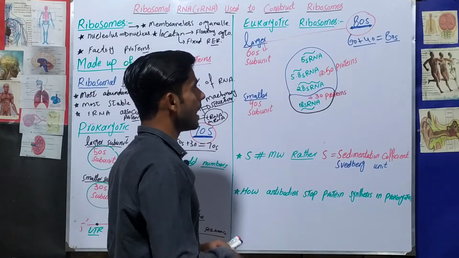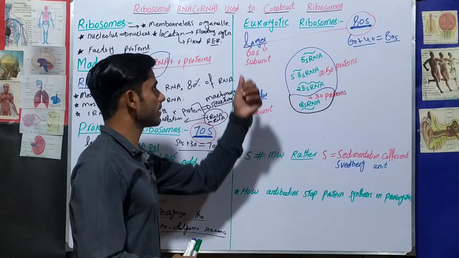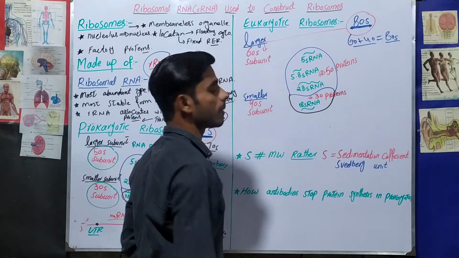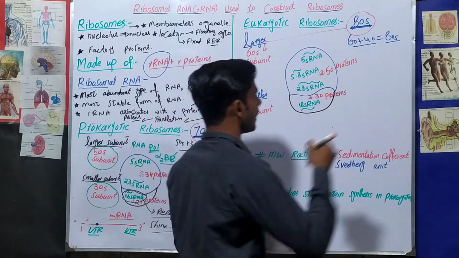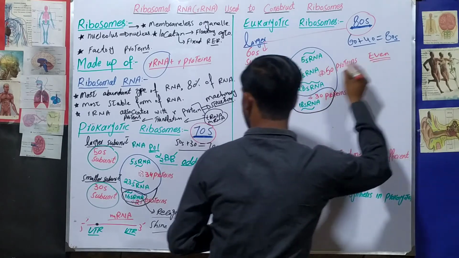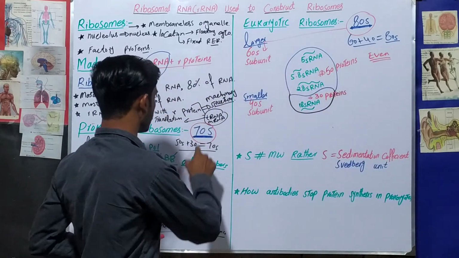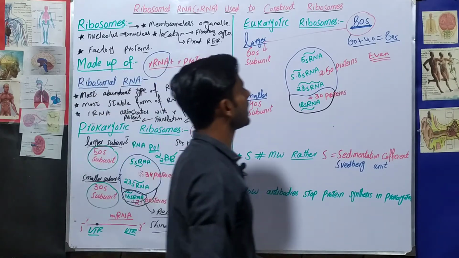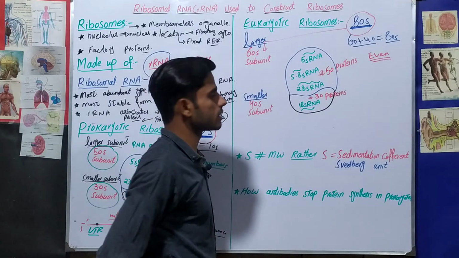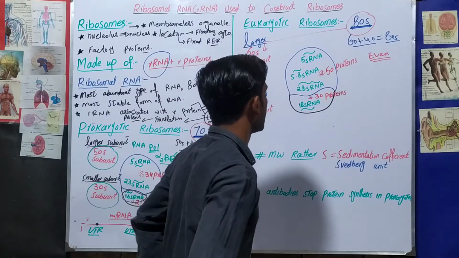And another concept to remember is that you can remember the eukaryotic ribosomes by even numbers. In the case of prokaryotes, there were odd numbers 7, 5, 3, but here there are even numbers 8, 6, 4. So all are even numbers. Okay, I think now this concept is clear for you.